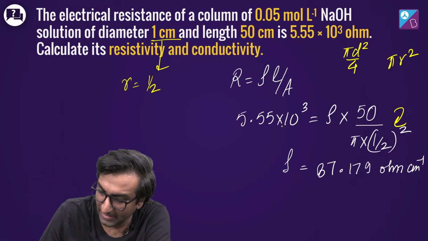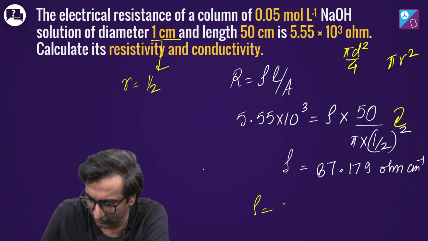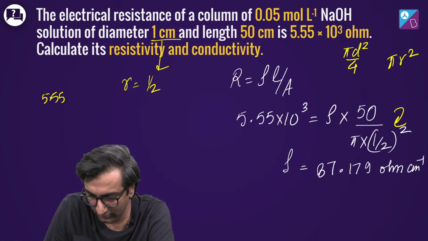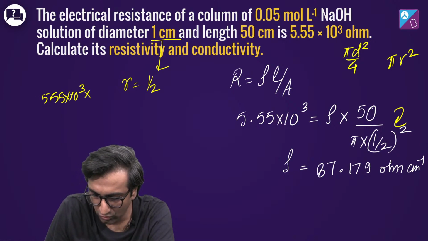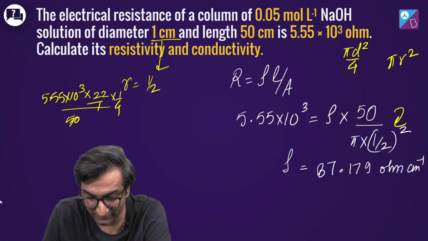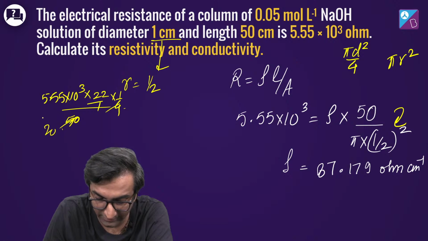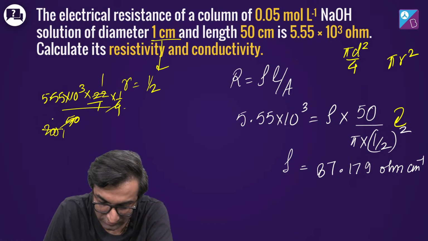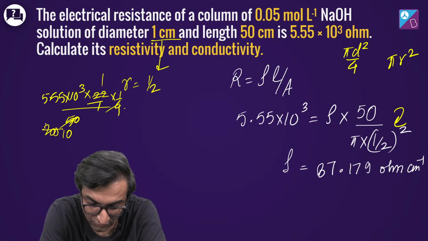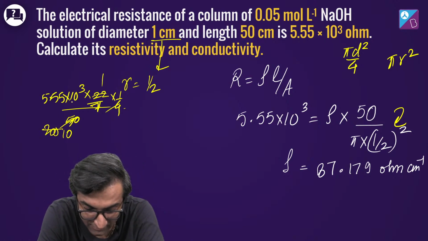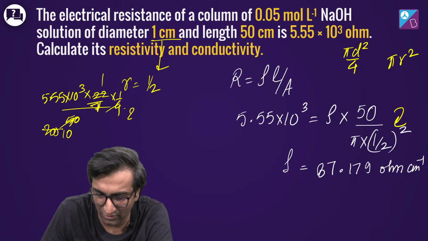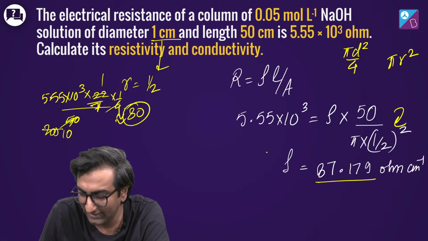How? Dekho, this pi, which is 22 by 7. Shall we try that out? Let's try it out. 5.55 into 10 power 3 into 22 by 7 into 1 by 4 divided by 50. This does not look very nice, does it? 4 into 50 becomes 200. 22 by 7, not by 1. So it is basically 55 by 70. So I'm getting around 80 by this weird approximation. 80 के आसपास आ रहा है. The actual answer is 87.